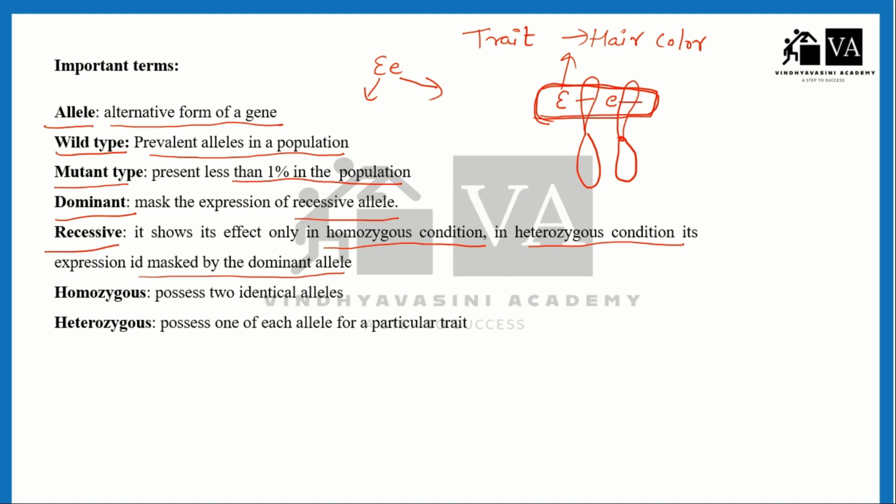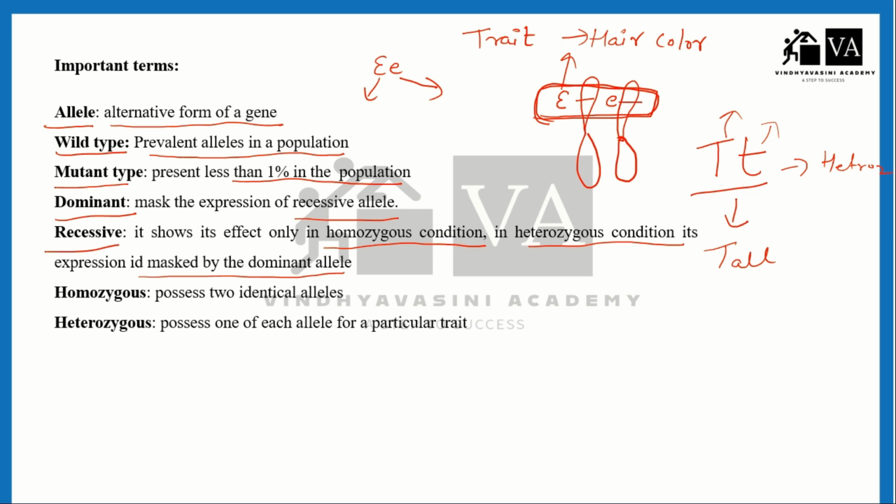So what is dominant and what is recessive? For example, this is a heterozygous condition because a capital T and a small t are present, in which the phenotype of the plant will be tall, but the genotype is capital T and small t.